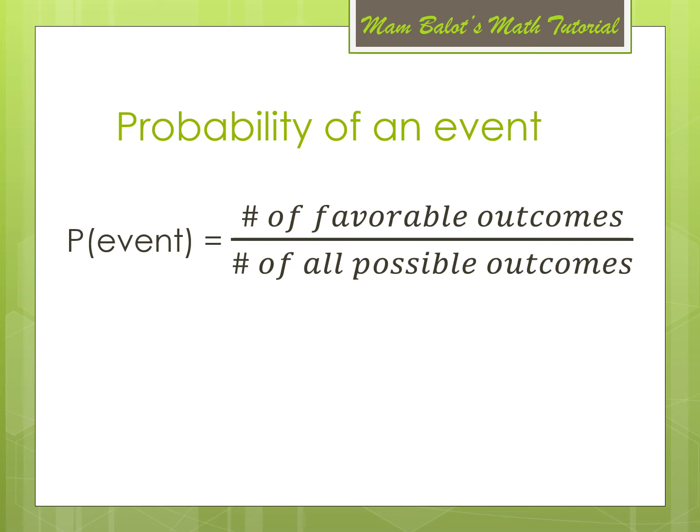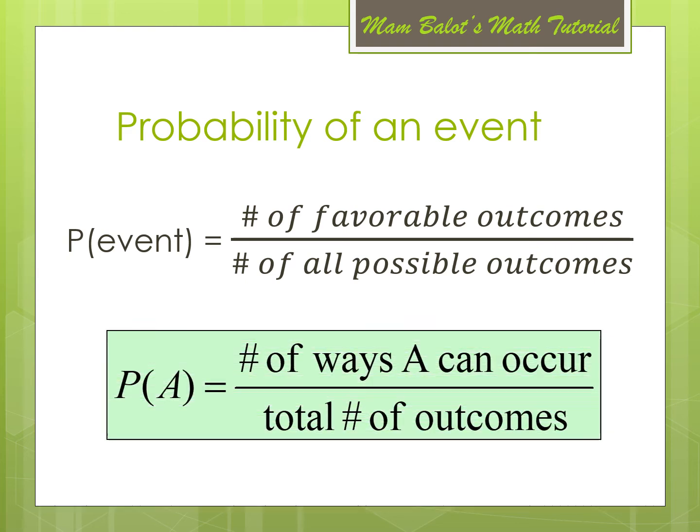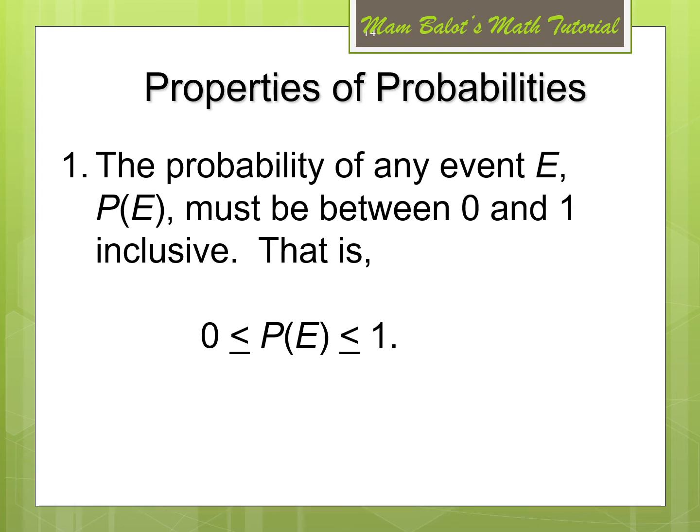The probability of an event has the formula: the number of favorable outcomes divided by the number of all possible outcomes. Or P of A is equal to the number of ways A can occur divided by the total number of outcomes. We have the different properties of probabilities.